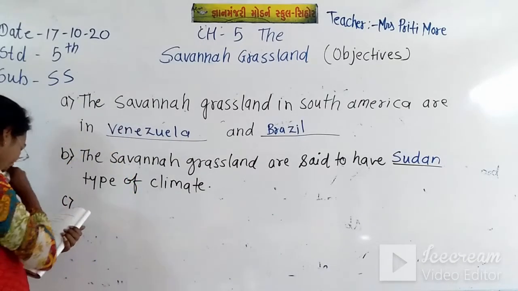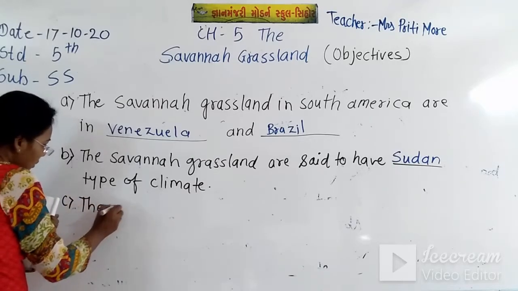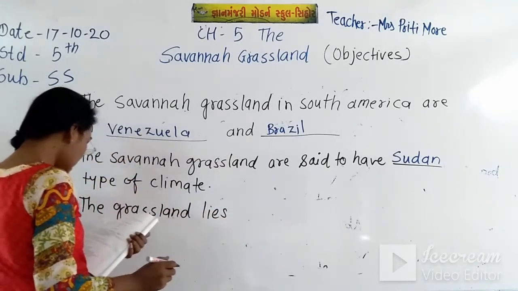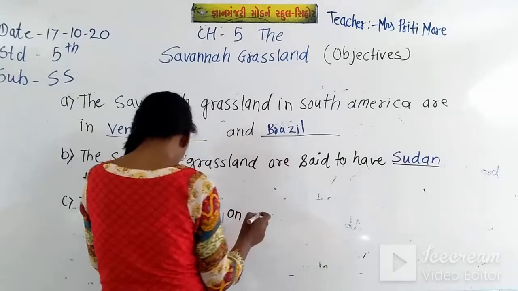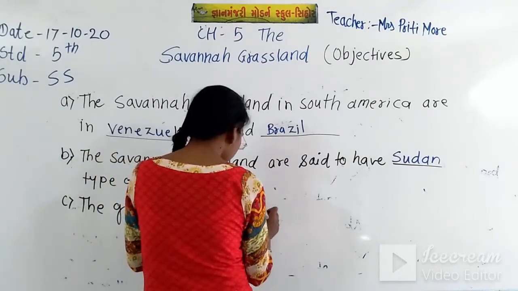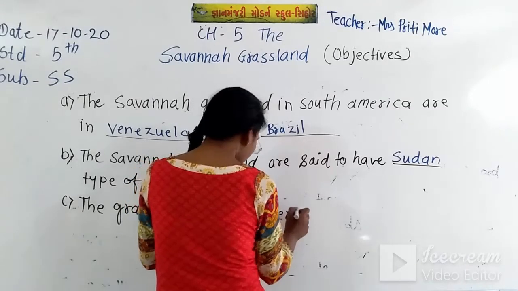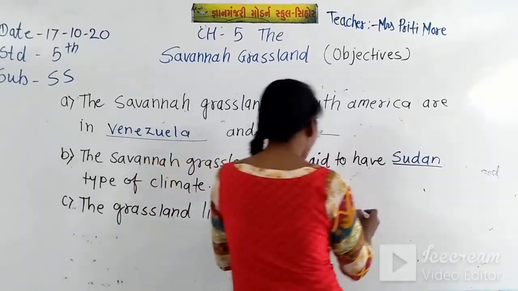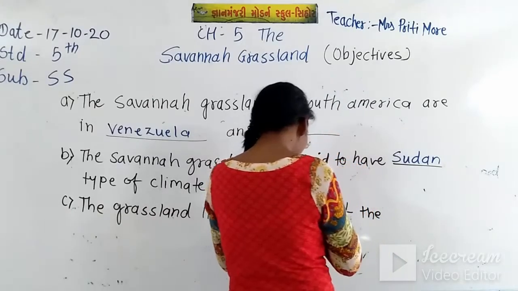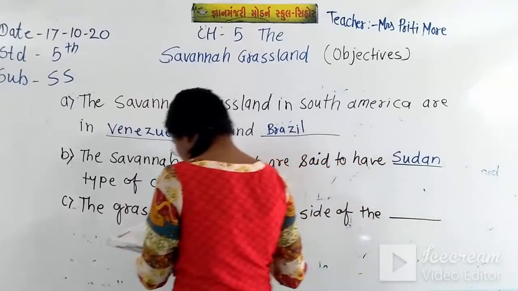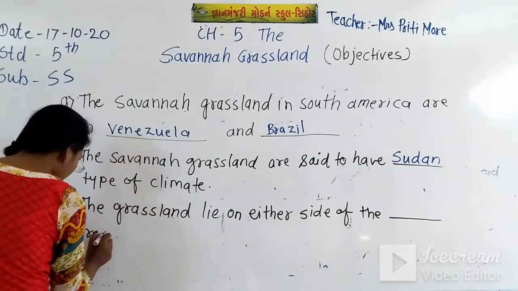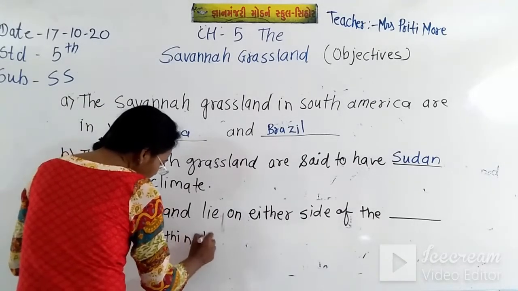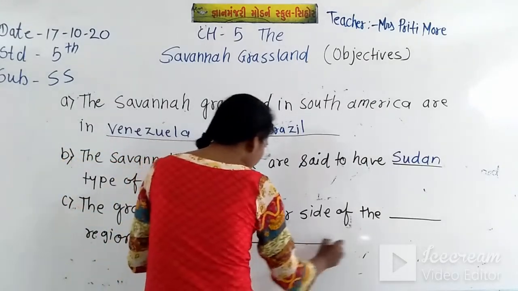Now see, the grassland lies on either side of the blank space region within the again blank space.